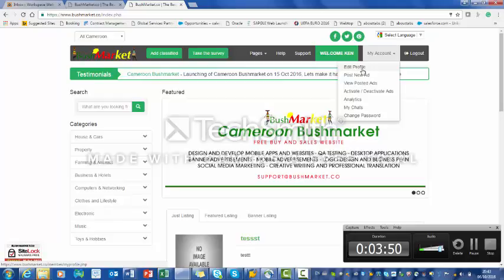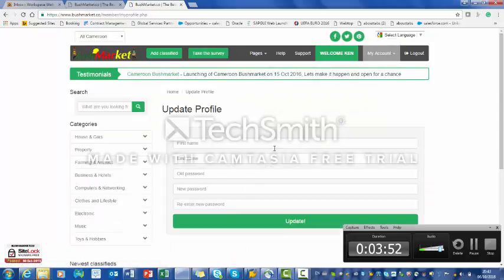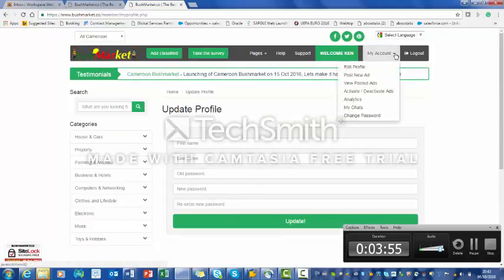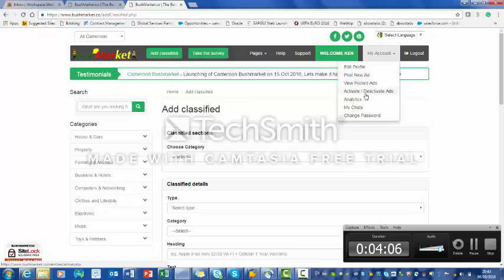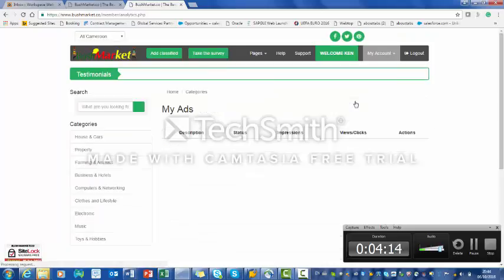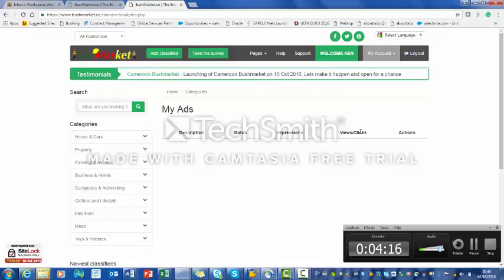If you want to edit your profile, you could go directly into your profile and edit any information you want to edit. If you want to view the advertisements that you've posted, because I haven't posted anything, this is to view all the posted ads. If you want to activate your ads or deactivate them. If you want to see statistics regarding your ads, what impressions, status, views, how many people have viewed. If you want to change even your password, you could do that, and you could log out here.